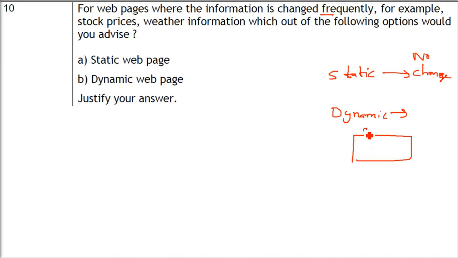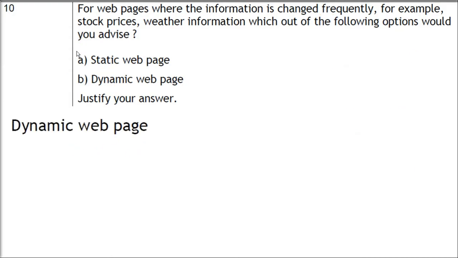Let me take you another example. A ClickBuzz or a ClickInfo. Any website you take, stock monitoring. Every second, every minute, every hour it changes, so you have to show it. In cricket, the score is this one, then the wicket falls, so it is changing. For that, you need a dynamic web page. You need to change the information.